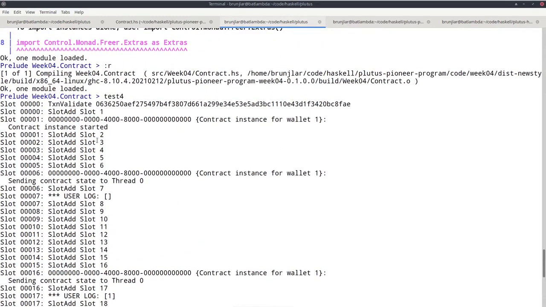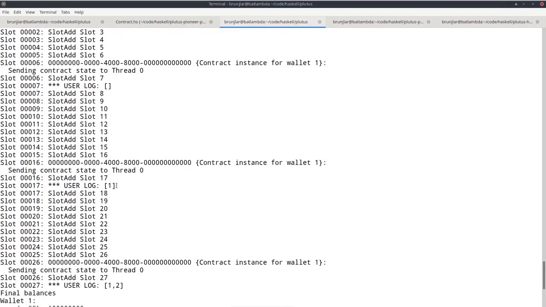So the trace waited for 5 slots. So this is the first time we call observableState, and we get the empty list. So before we use tell, the state will be the mempty of the monoid. And as I explained, in the case of lists, the mempty is the empty list. So before there has been any tell, the state that we observe with observableState will be the mempty, the empty list. Now by slot 10, the first tell happened where we wrote the list that contains just 1. So if by slot 15 we observe the state again, now we get the list just containing 1.